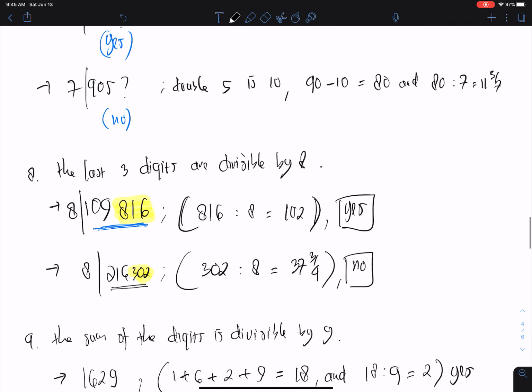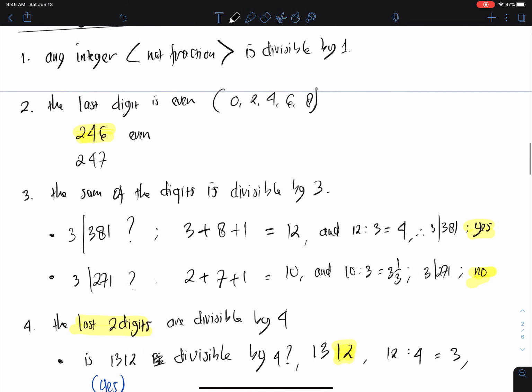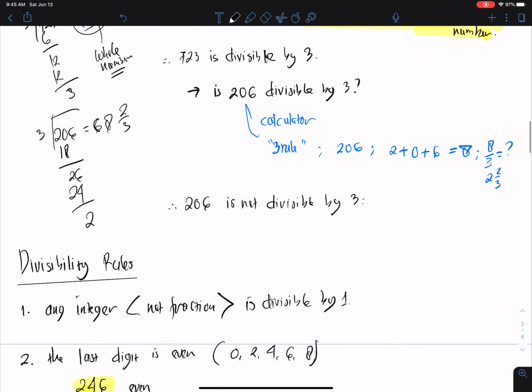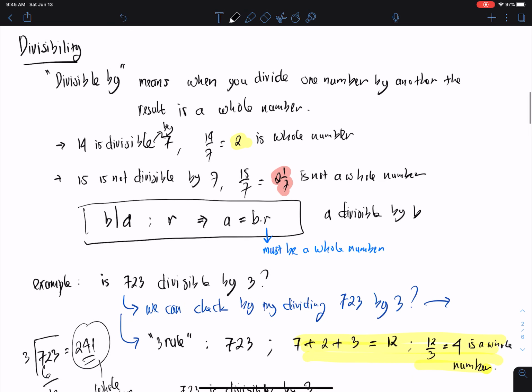Okay, so again, this is just to introduce you to divisibility and the divisibility rule. You know already, divisible means that when you divide one number by another, the result is a whole number.